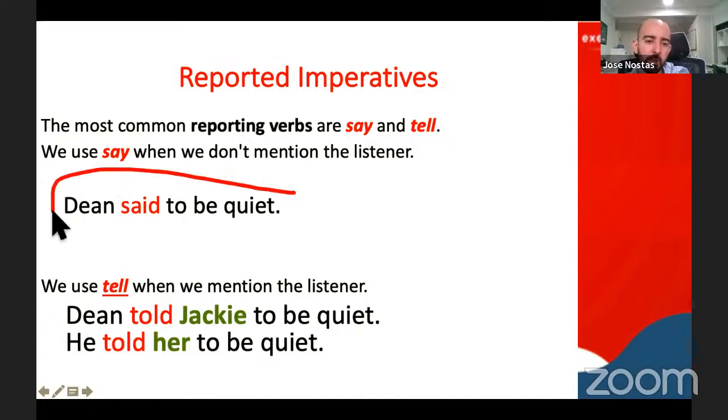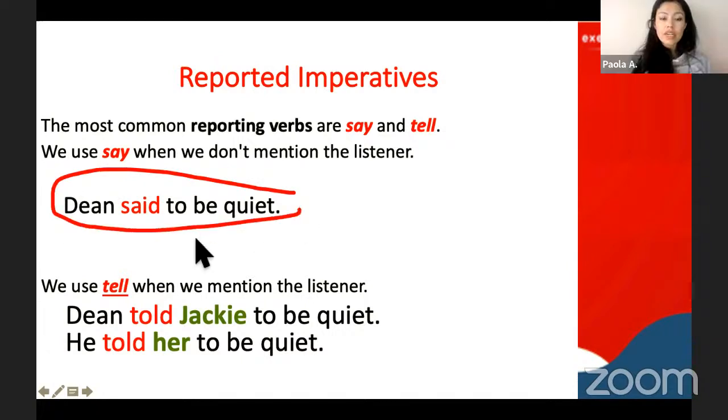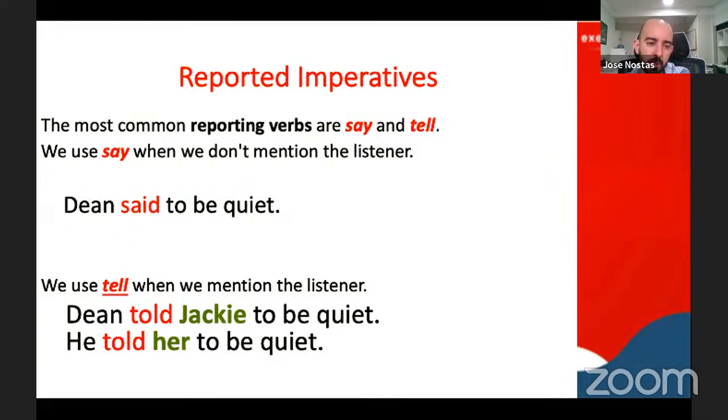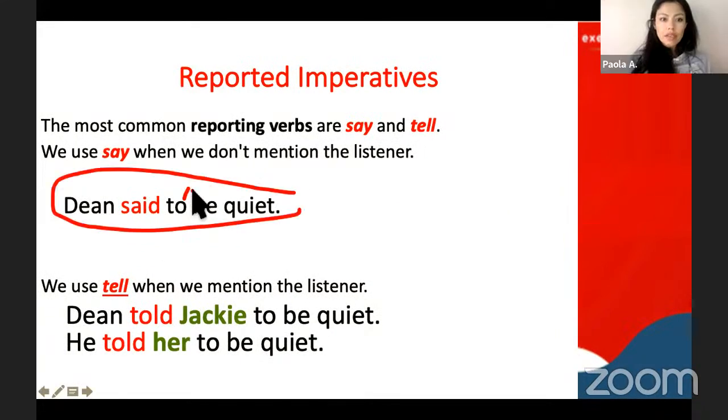Exactly. The apostrophes are missing. So where do the apostrophes have to go? Between said and be quiet. Exactly. So Dean said, be quiet, right?